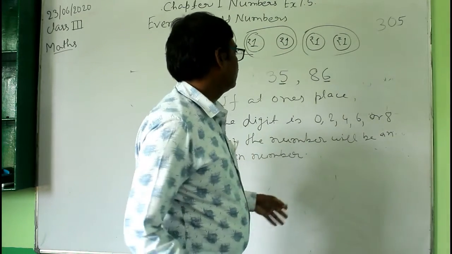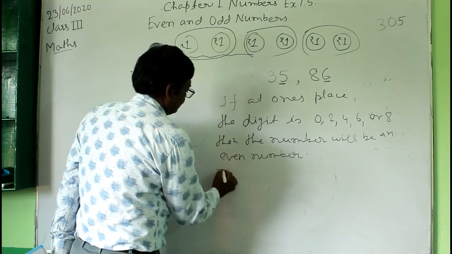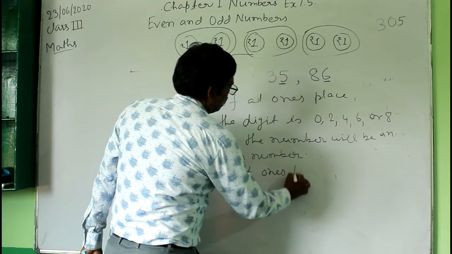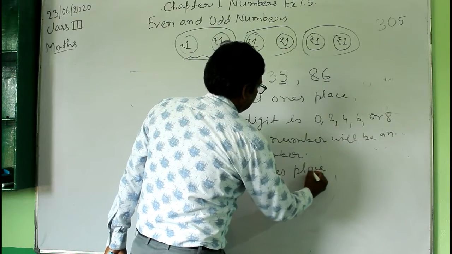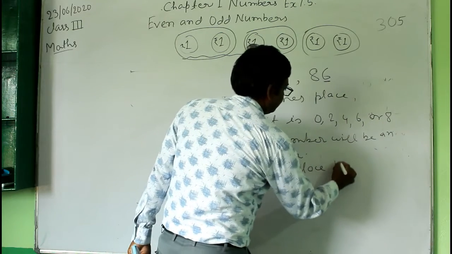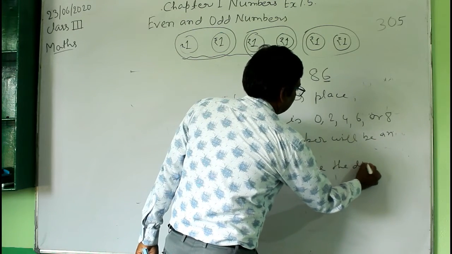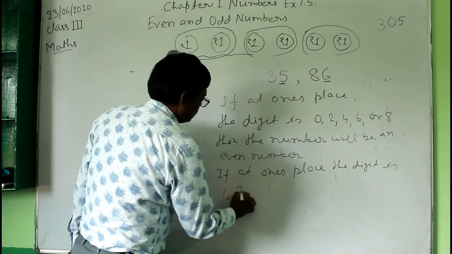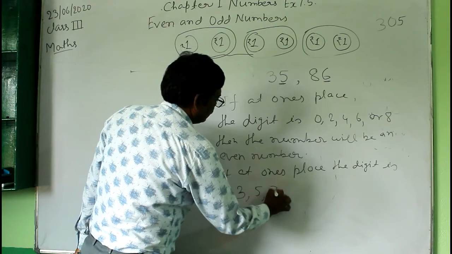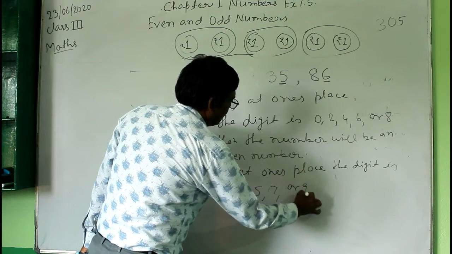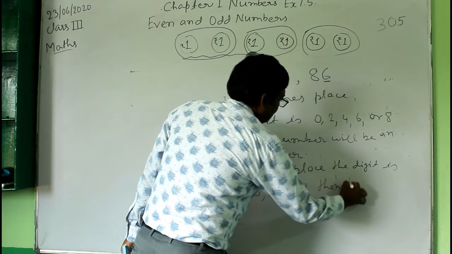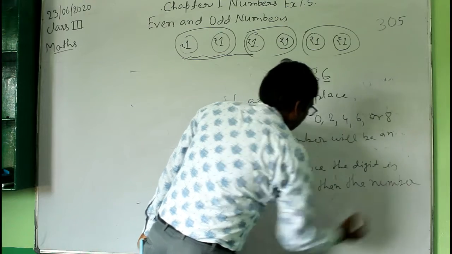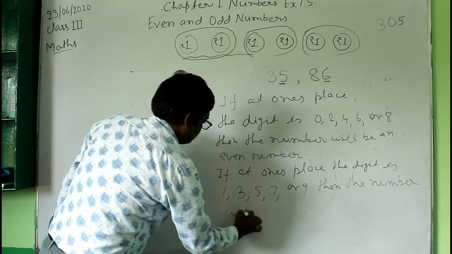And if the digit at the ones place is 1, 3, 5, 7 or 9, then the number will be an odd number.